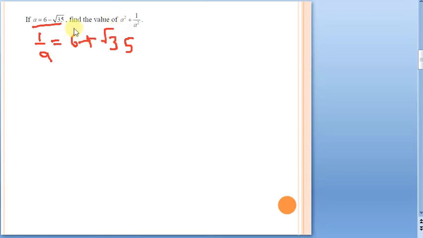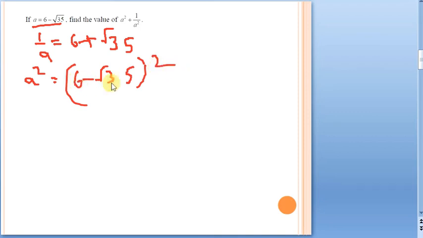We want a square, so we have to square a. So a square is going to be 6 minus root 35 whole square. Now it is of the form a minus b whole square. In maths, there won't be any unique method that we need to follow. Whatever comes to your mind, we can go by that method. So what is a minus b whole square? It is a square plus b square minus 2ab.